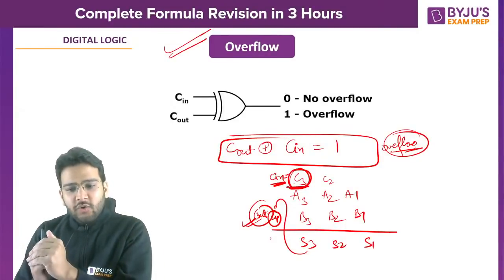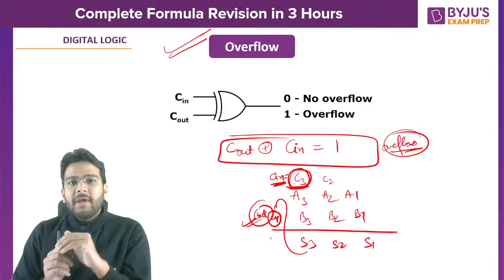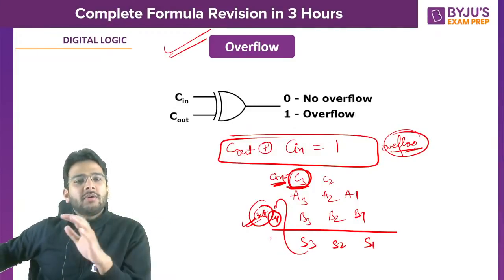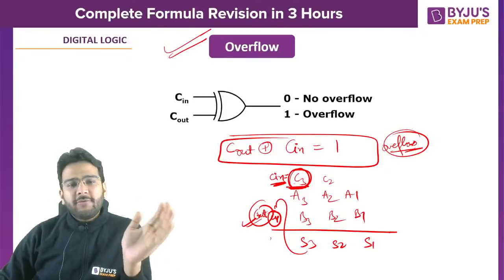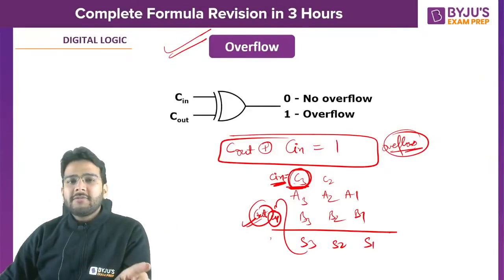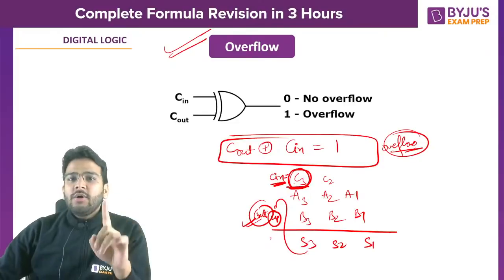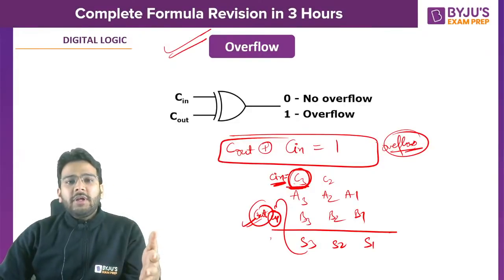I hope you know this. That means you can choose any state as your initial state. After giving a few clock cycles, if you are able to enter into the counting loop, then it is self-starting, otherwise no. Clear?